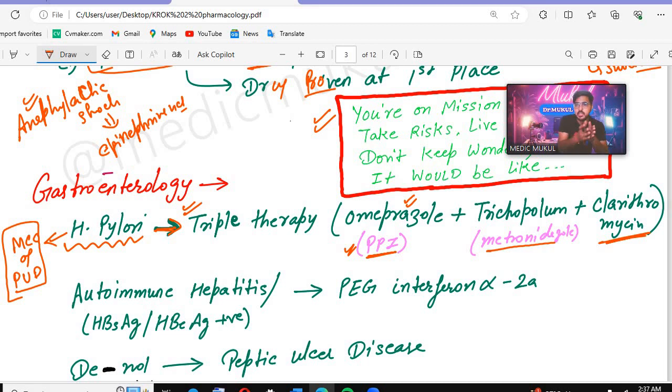But firstly we go for the PPI. If the PPI is not able to treat, then we will go for the triple therapy or the quadruple therapy. And the important thing in peptic ulcer disease is that you have to go for the lifestyle modification.